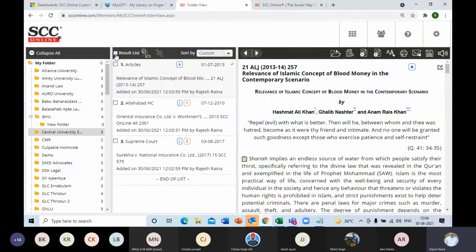Can I do that? Yes, I can. And within no time. No time means around a minute or so, which usually will take you an hour or 2, because after taking the prints, you'll have to manually prepare the table of contents separately as well as do the pagination, page numbering, manually yourself. So I'll select all the documents over here. After that, I'll go to this action icon and select the last option, which is create case compilation.